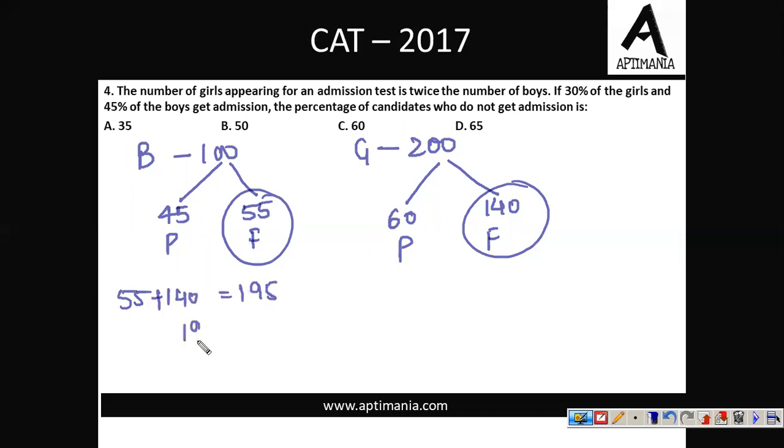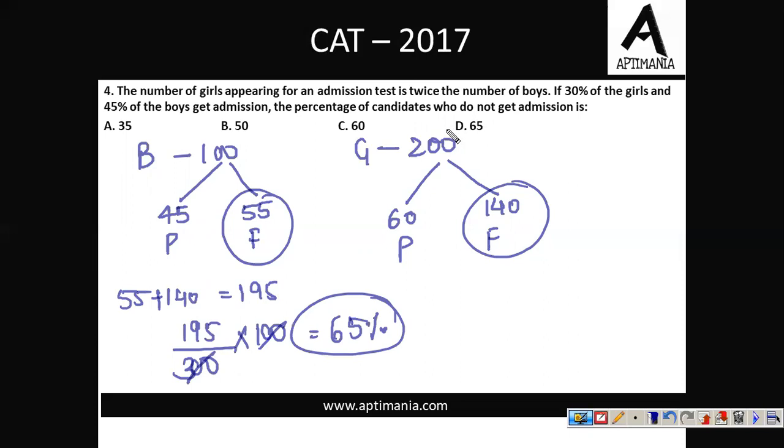And this 195 is out of a total of 300 students, which is the total number of students who appeared for the test. So on solving, we'll get the answer as 65%. So 65% of the candidates did not get any admission, right? So the correct answer for question number 4 is option D.